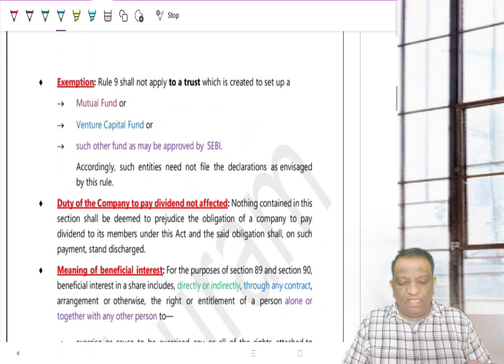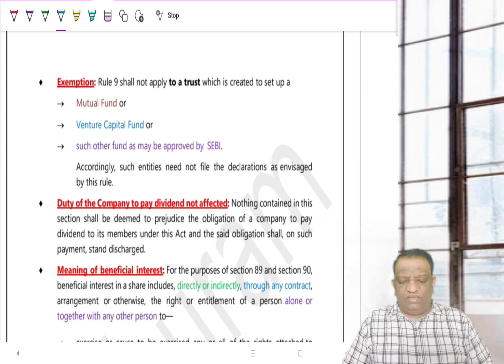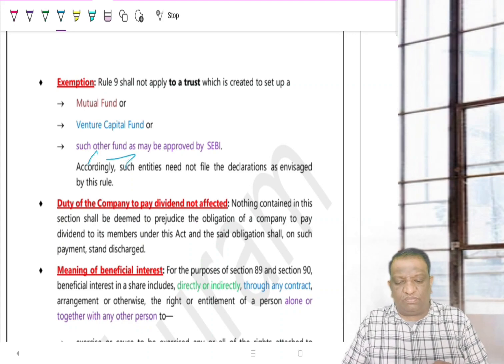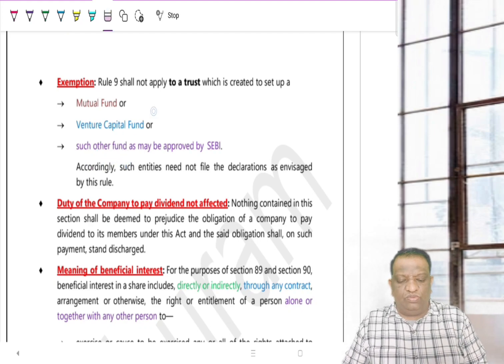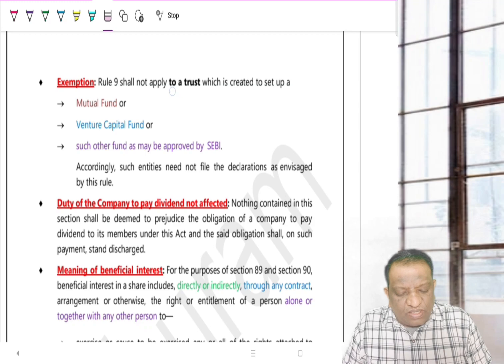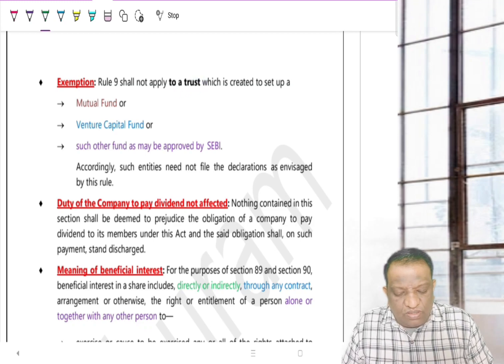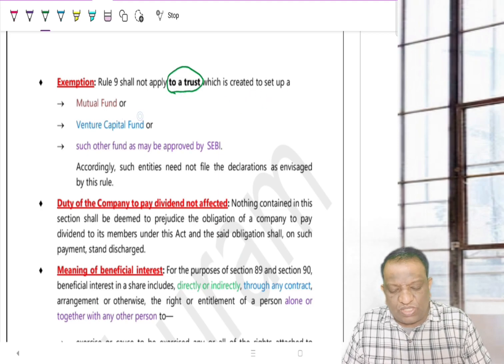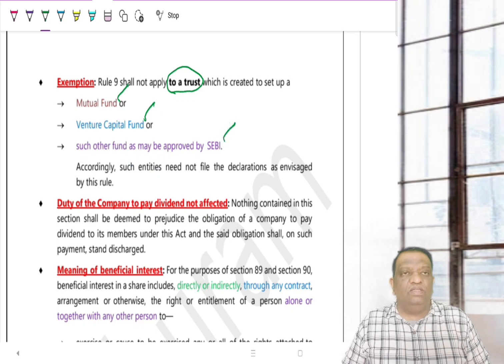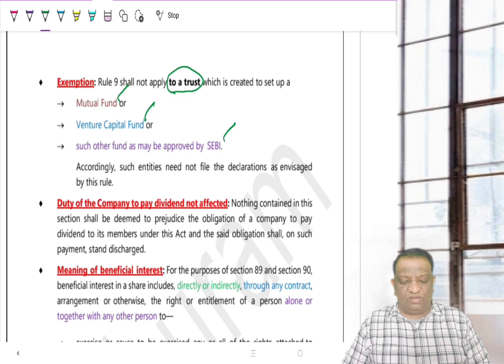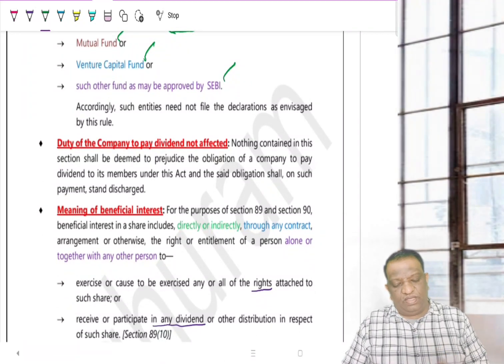Then, is it applicable to everyone? No, there are exceptions. It's not applicable to everyone. The exemptions are basically to a trust which is created to set up a mutual fund or a venture capital fund or such other fund as may be approved by SEBI. In such cases, these kinds of declarations are not required.